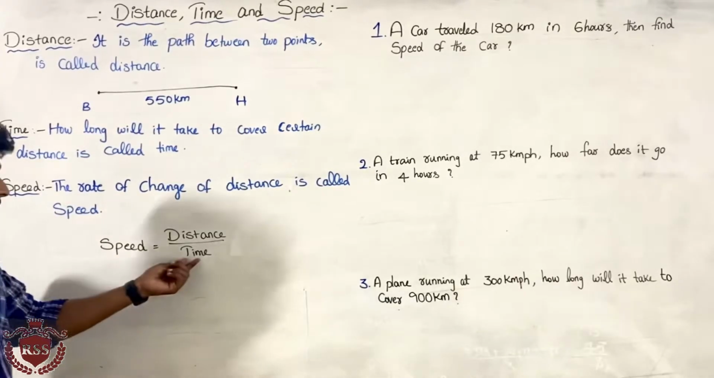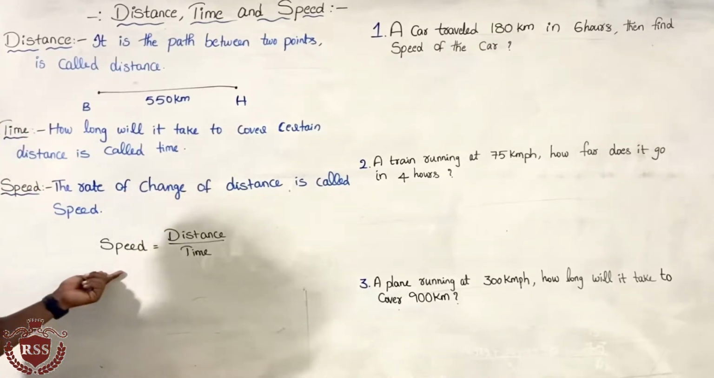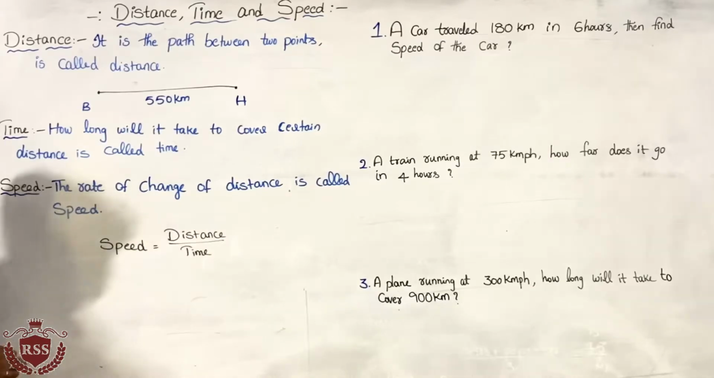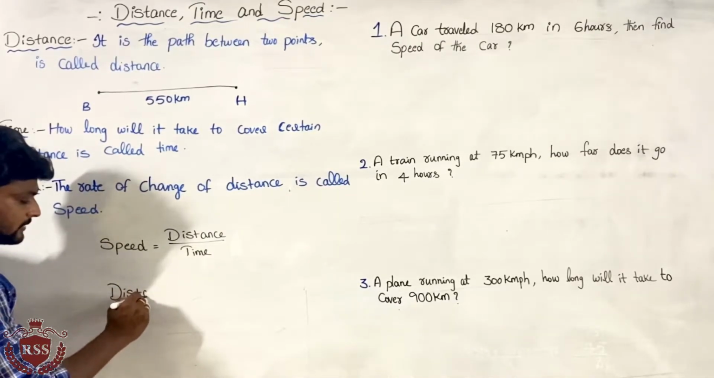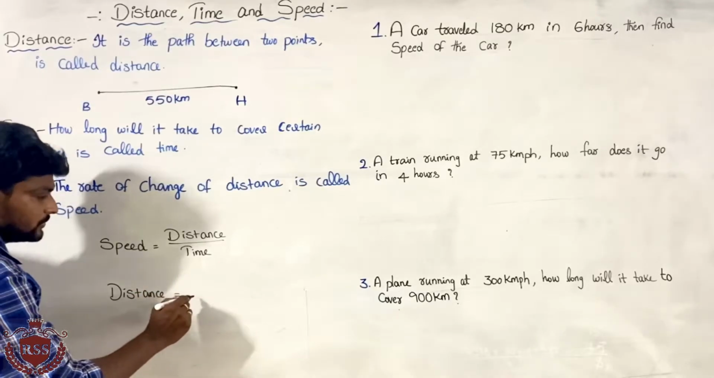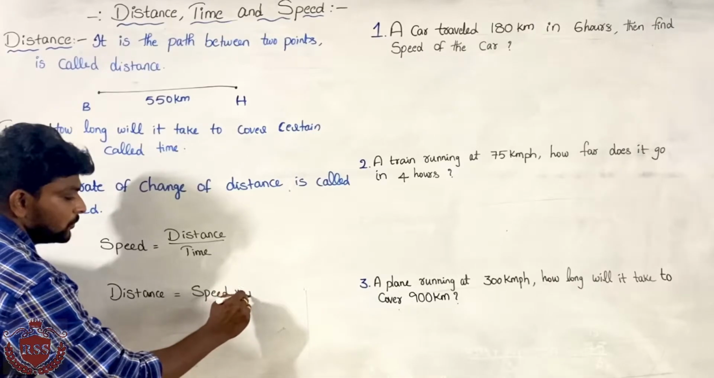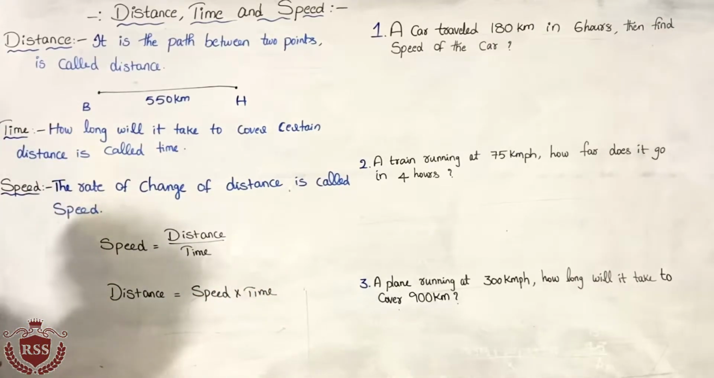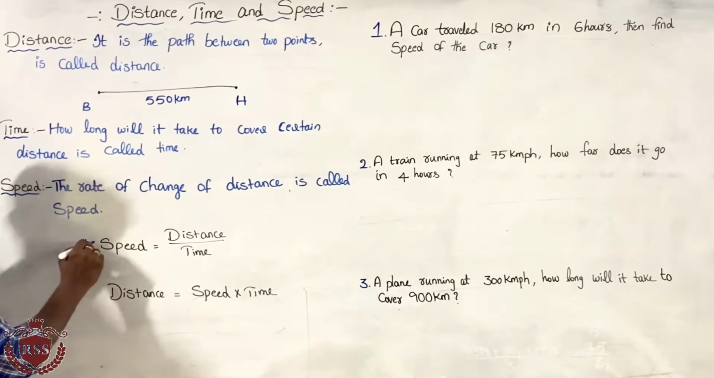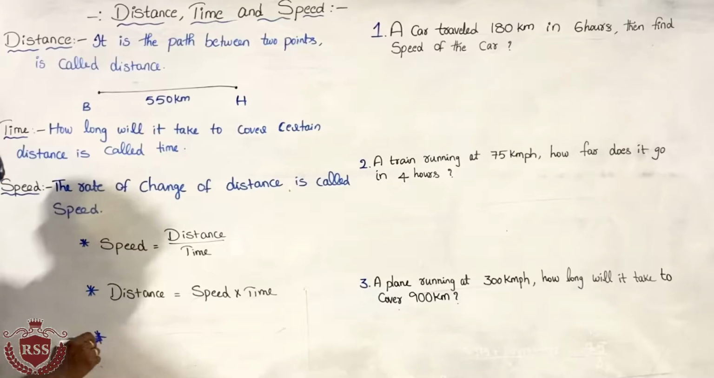By transferring this time to the other side, here it is division, so on the other side it will be multiplied. We get the distance: distance equals speed into time. These are the formulas. Very important formulas. We must learn these formulas. And then the time, I require the time.